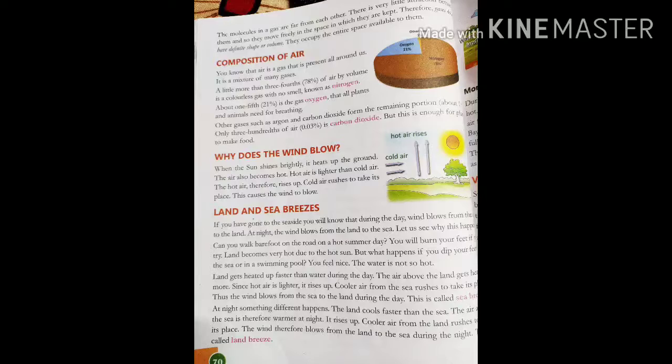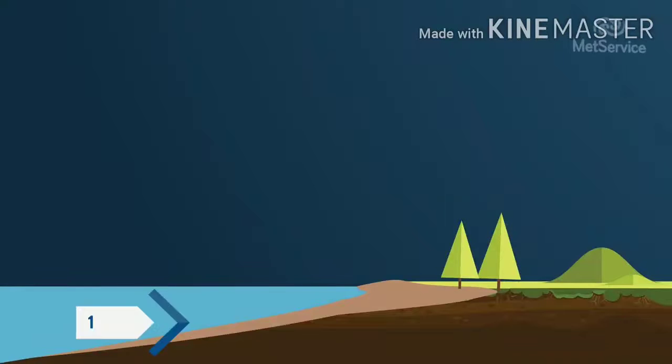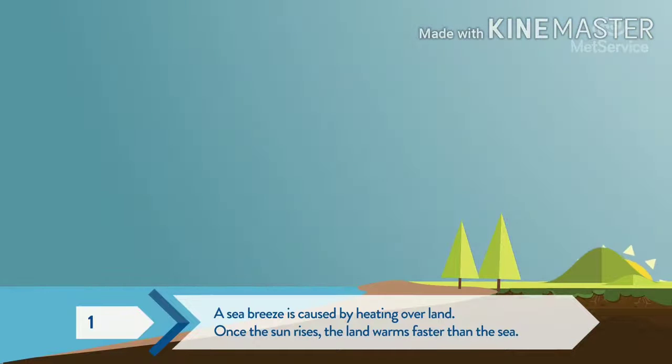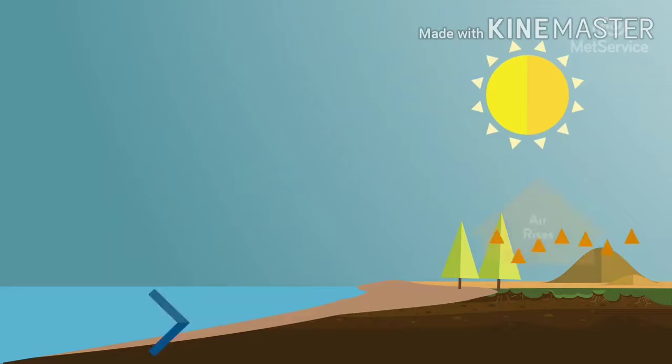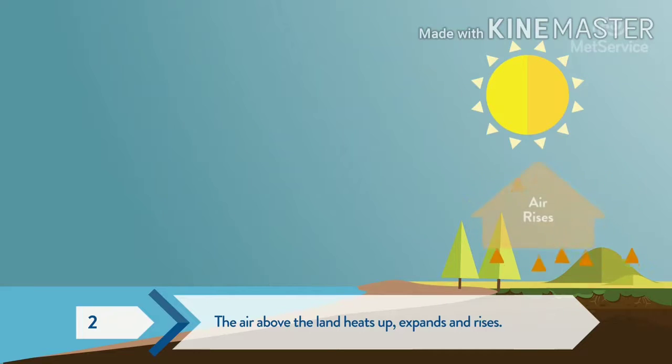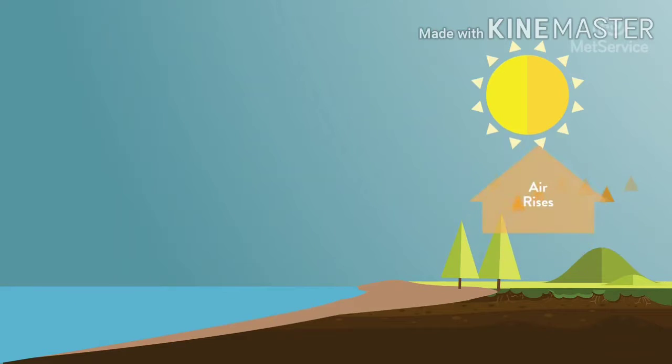Next, land and sea breezes. Before understanding land and sea breeze, we have to understand a few things. First, always remember when the sun is shining brightly, the land is getting heated faster than the sea water. Am I clear? The land is getting heated faster than the sea water. As a result, what will happen? The air above the land will get heated faster than the air above the sea water.